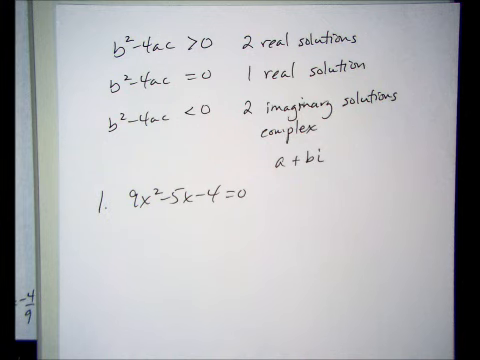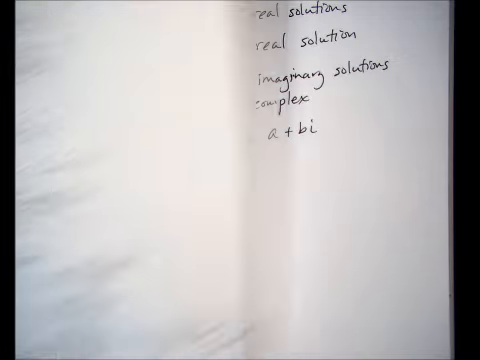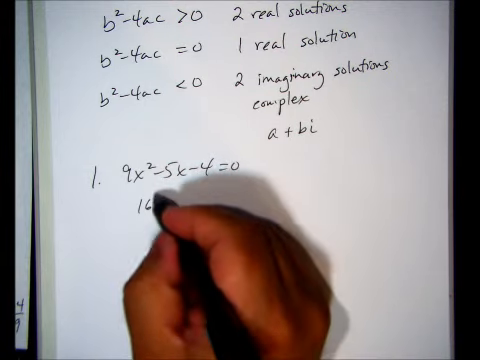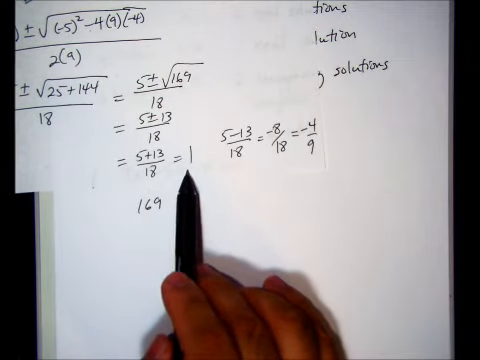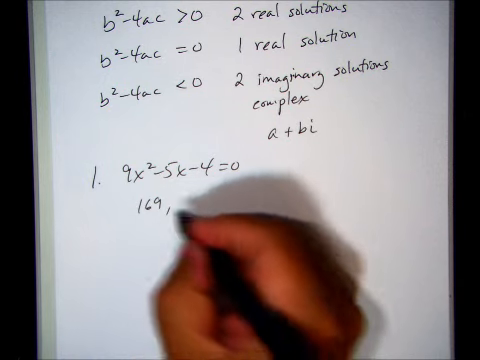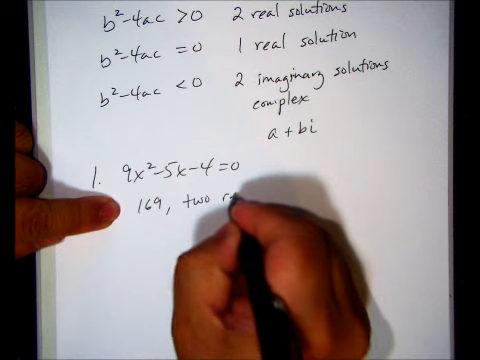If you recall, the discriminant was this part right here, 169. And you did see that we had 2 real solutions, 1 and negative 4/9. So we say the discriminant is 169, and there are 2 real solutions.